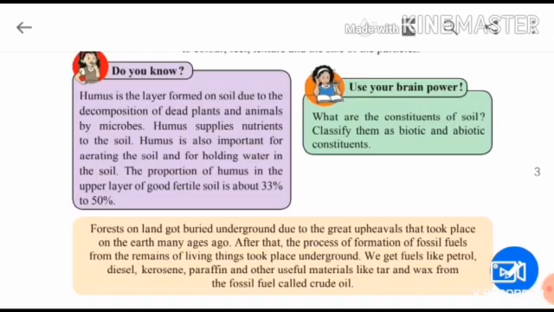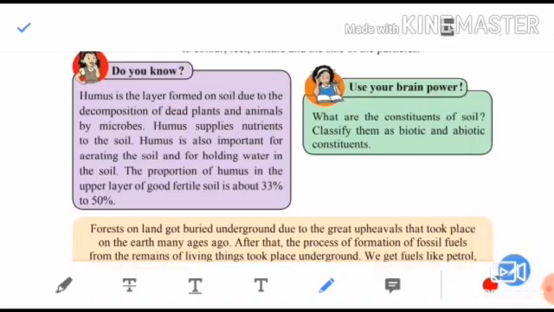The proportion of humus in the upper layer of good fertile soil is about 33% to 50%. Just remember this. How much is the proportion of humus in good fertile soil? It is 33 to 50%. What is humus? You already studied. It is the layer of soil formed due to the decomposition of dead plants and animals.